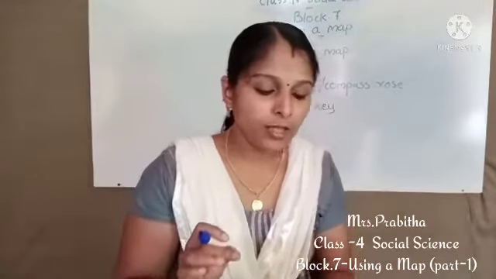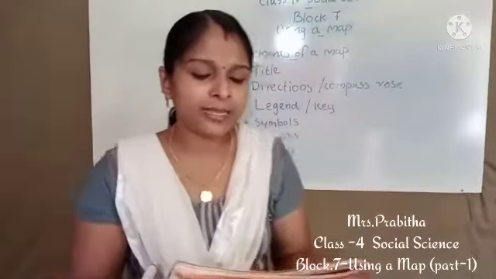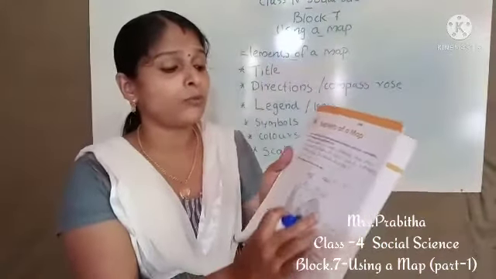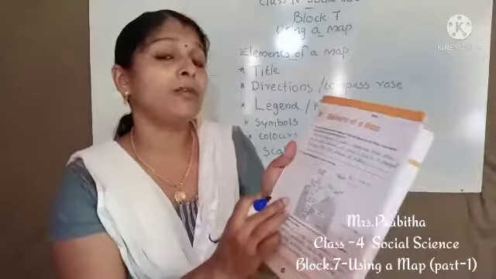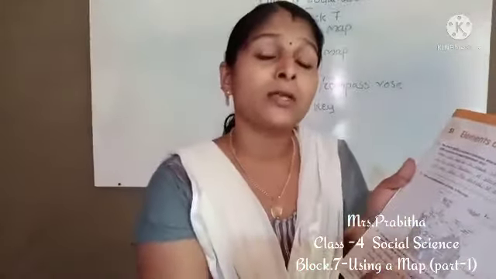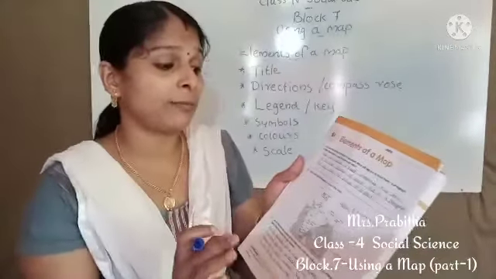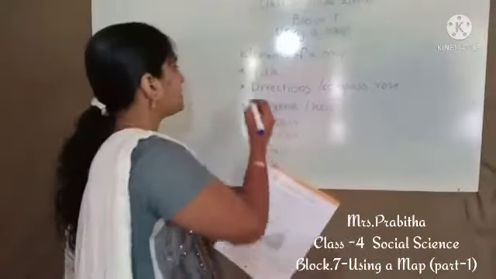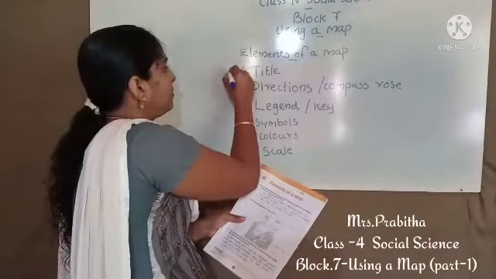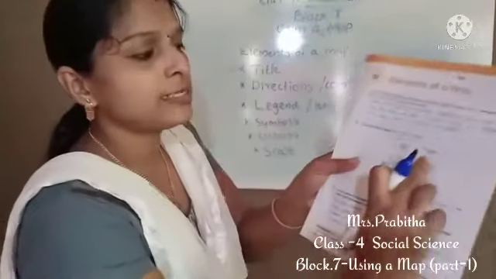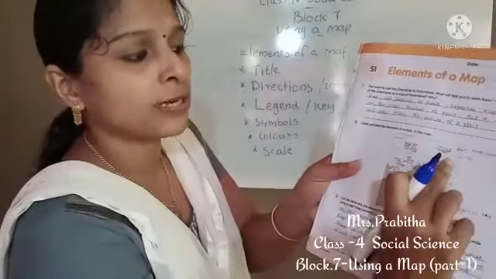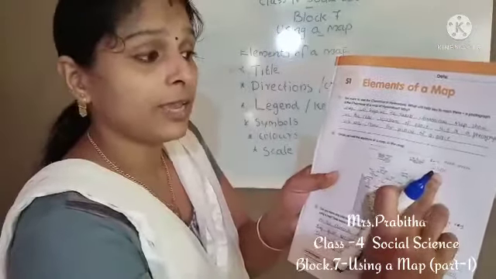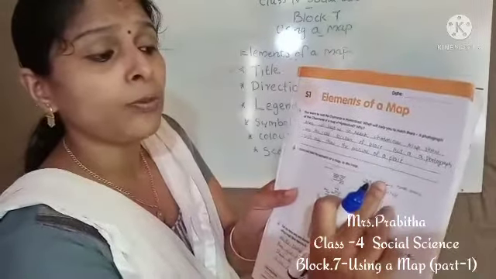Okay. Next one, circle and label the elements of a map in the map. So one map is given to you, and we have to mark and label the elements of a map. We already discussed the elements of a map. So see, children, which are the elements we can see here? Yes, first one, title we can see. Where is title? Yes, this is the title: India major tourist circuits. It is title.